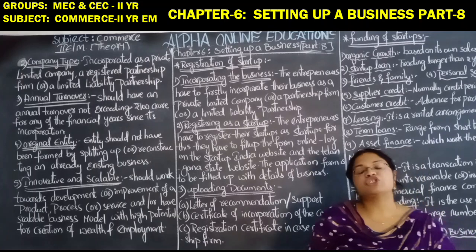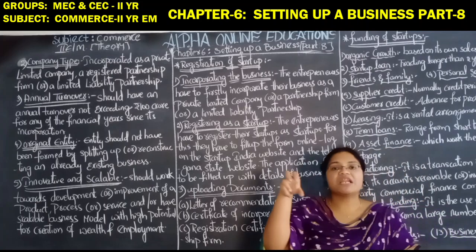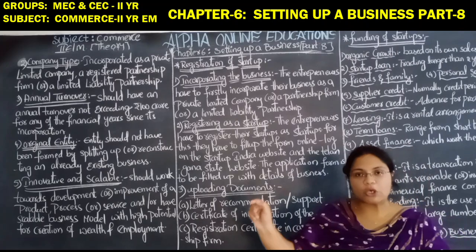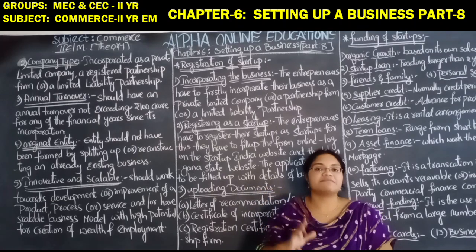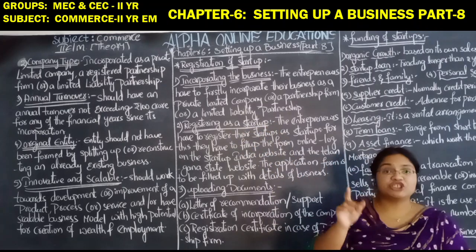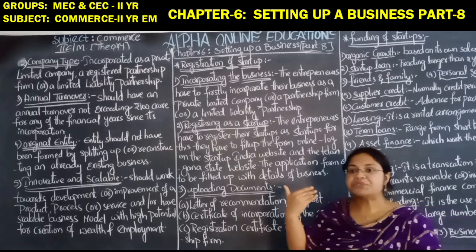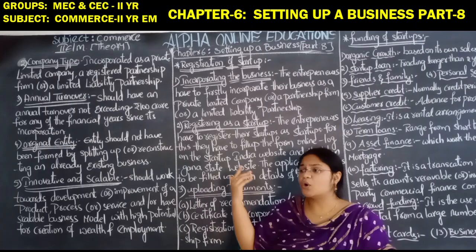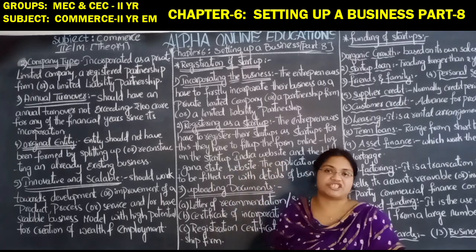Limited liability partnership means that the partners' personal property is not considered, even if there is a debt or a loss in the firm. Their personal property will not be touched; only the value of the shares will be taken into consideration. Registering as a startup means it is an original entity. It is not going to take up a business already in the stage of reconstruction, or someone else's business. It is starting its own business at the original initial stage.